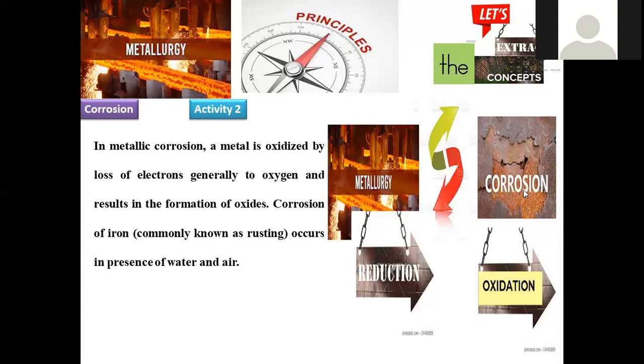Whereas in corrosion, any metal in contact with moisture may be converted into oxide form, sulfide form, or halide form. In that way decay is possible, which is said to be oxidation. Always, metallurgy is designated as reduction and corrosion is mentioned as an oxidation process. In metallic corrosion, the metal gets oxidized by loss of electrons, generally to oxygen, with the result of oxide formation. Corrosion of iron is the simplest example we can notice in our daily life.